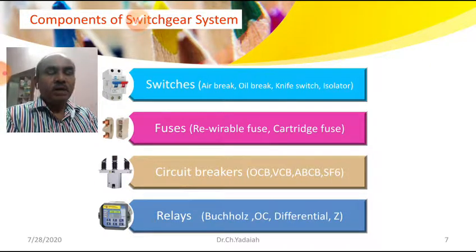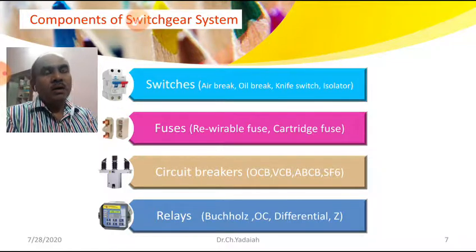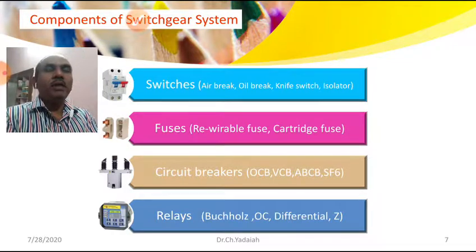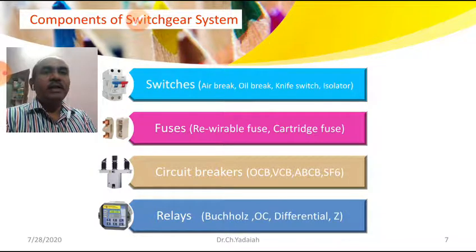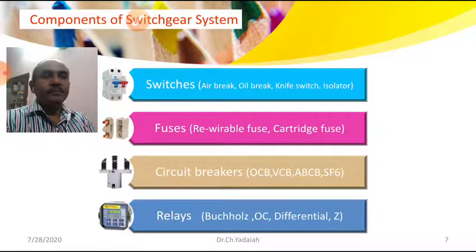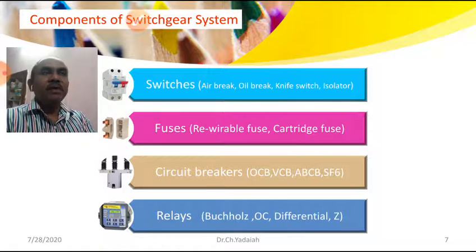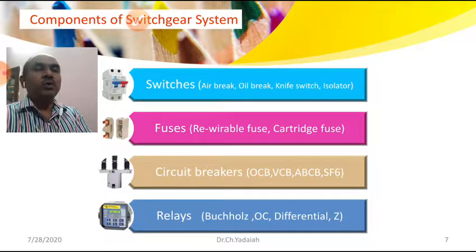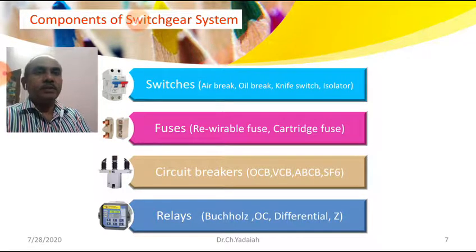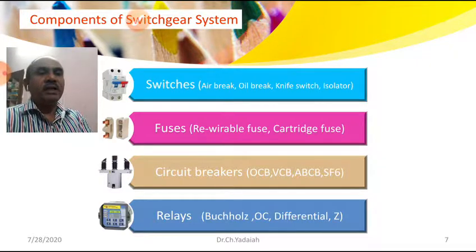Under abnormal conditions, all or a few of these values may not be within their limits. That can be identified by our intelligent tool, known as the relay. A relay is a sensing device and it gives the trip signal to circuit breakers. We can see that later.